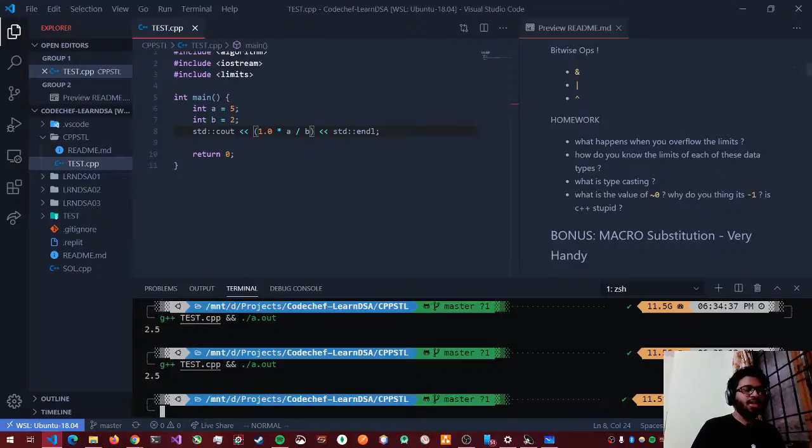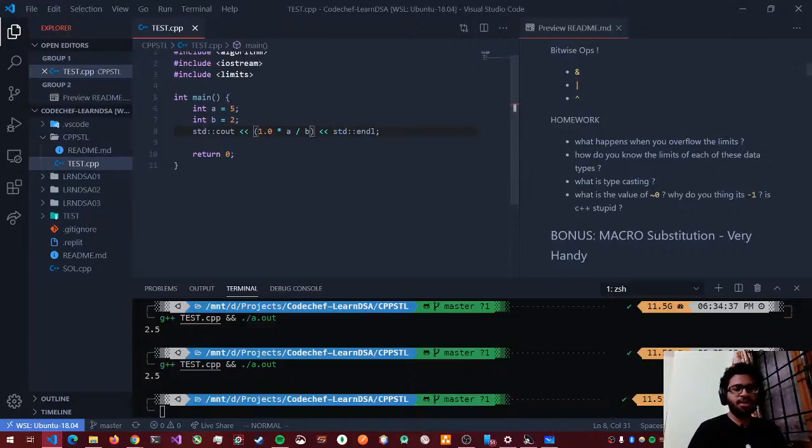This is because my compiler now knows that a is of type integer, but 1.0 is of type double, I think. Yeah, this 1.0 is of type double, and a double multiplied with an integer should result in a double. If there's an operator and it has to do a binary operation on the two, the result should be the type with the highest memory occupied. In this case, the memory occupied by double is more than that of integer, so it converts both of them to double. That's how it works.